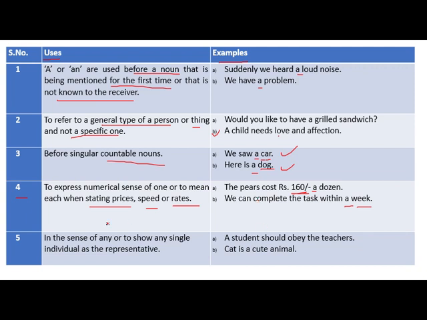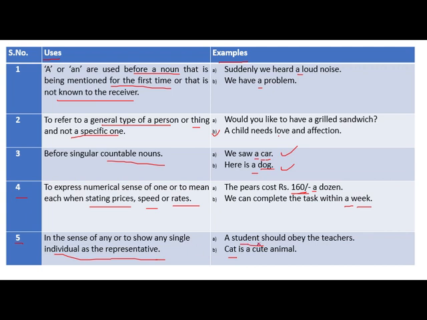Okay, then the fifth guideline is here, in the sense of any, or to show any single individual as the representative. Here student and cat are representatives. A student and a cat are single individual representatives.